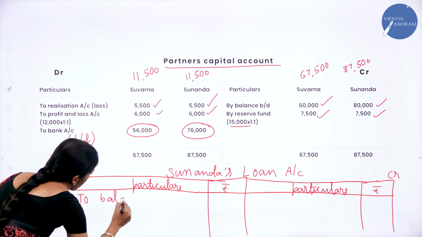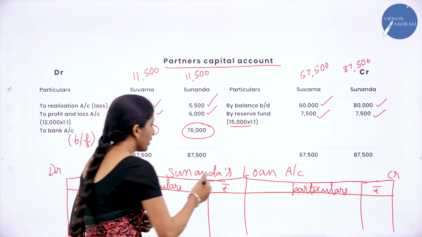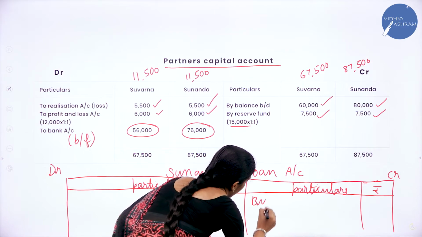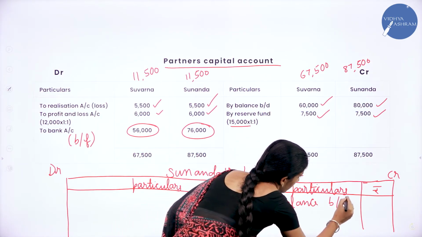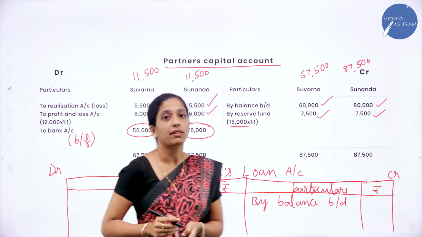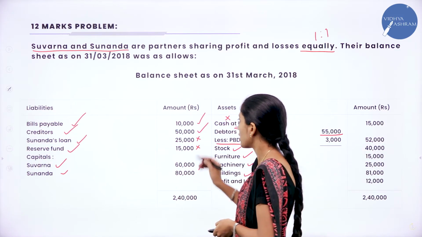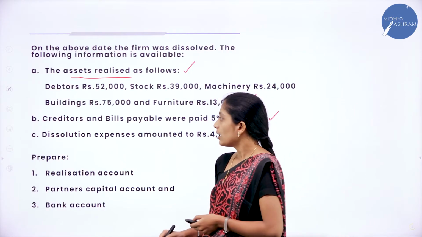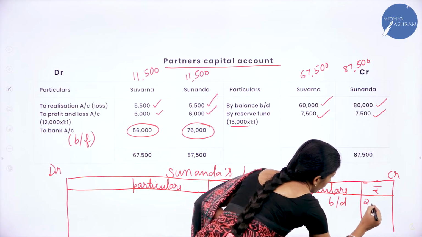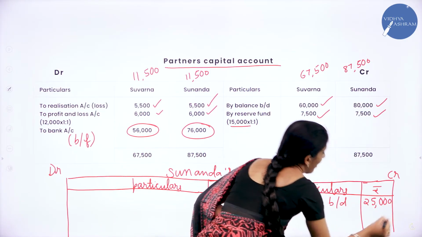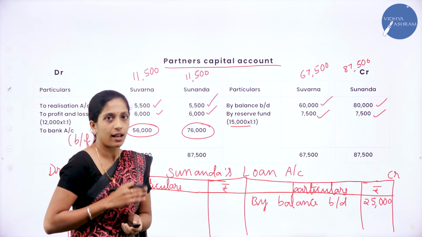To balance. Now how to prepare Sunanda's loan account? So we will write it as by balance brought down. So how much balance? How much have they given as Sunanda's loan? So we shall see the balance sheet. Sunanda's loan is how much? 25,000. So we shall record the same. It is 25,000. Now we have to pay our amount. Sunanda's loan is 25,000. So we have to pay our amount, right?